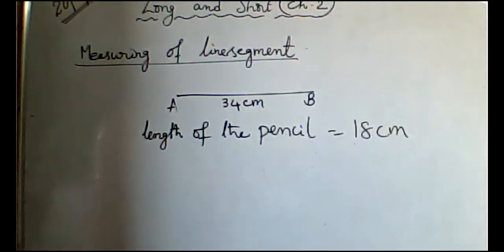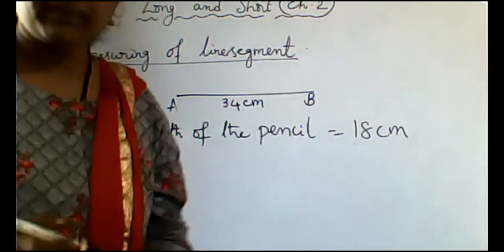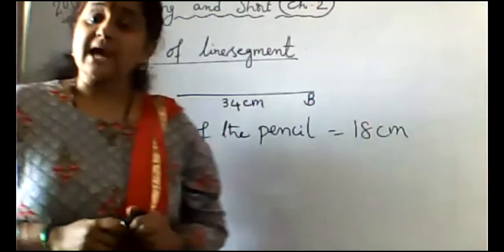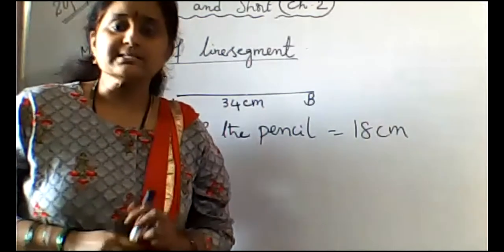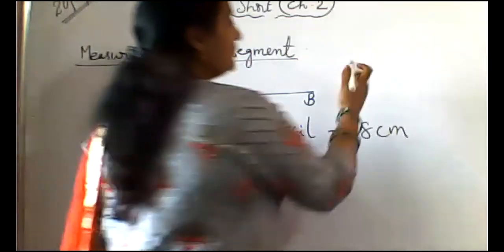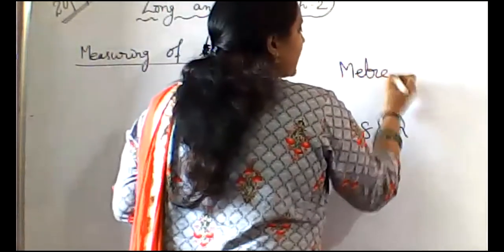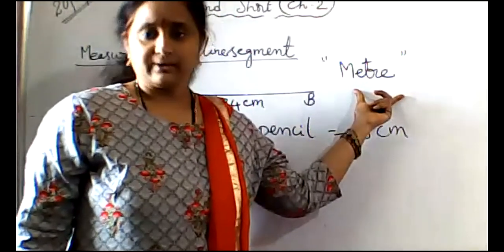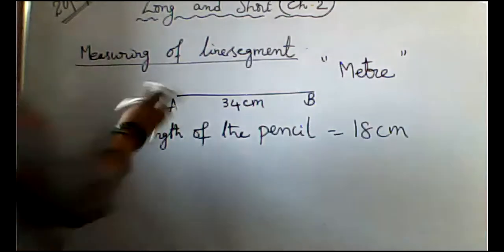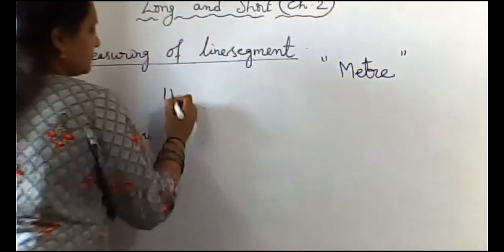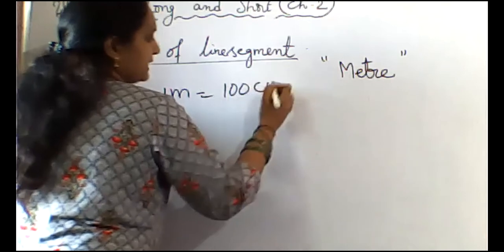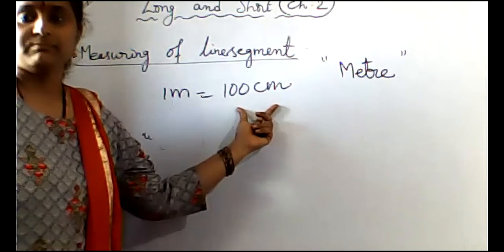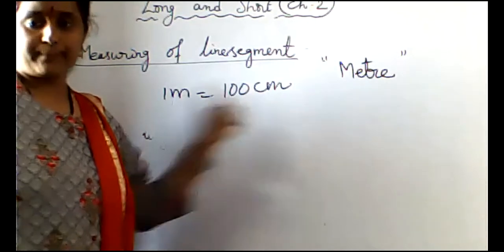So these meters, kilometers, centimeters, all are what? Units for length. What is the standard unit for length? Meter is the standard unit for length. So we know that clearly 1 meter equals 100 centimeters. That means this 1 meter is equally divided into 100 parts.